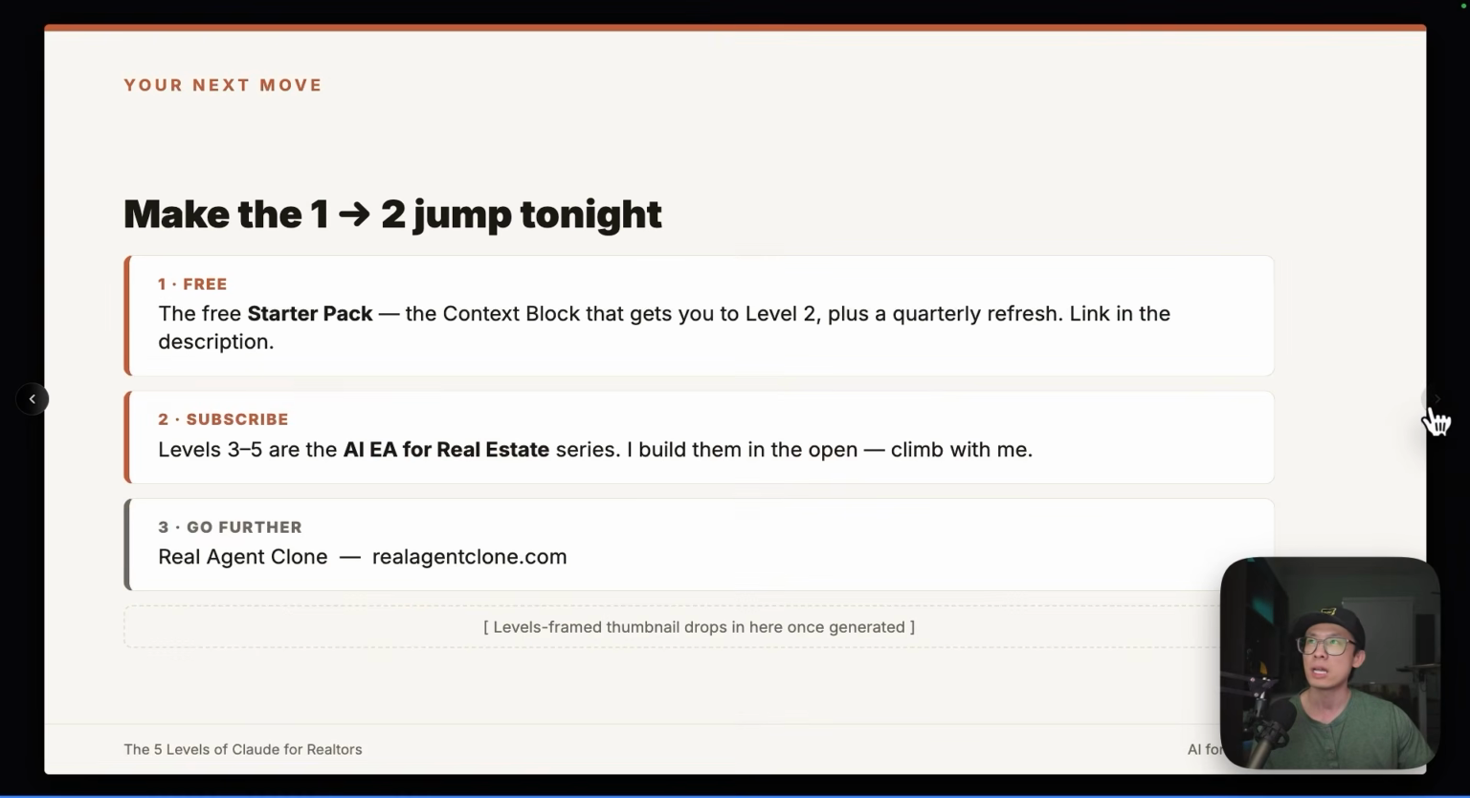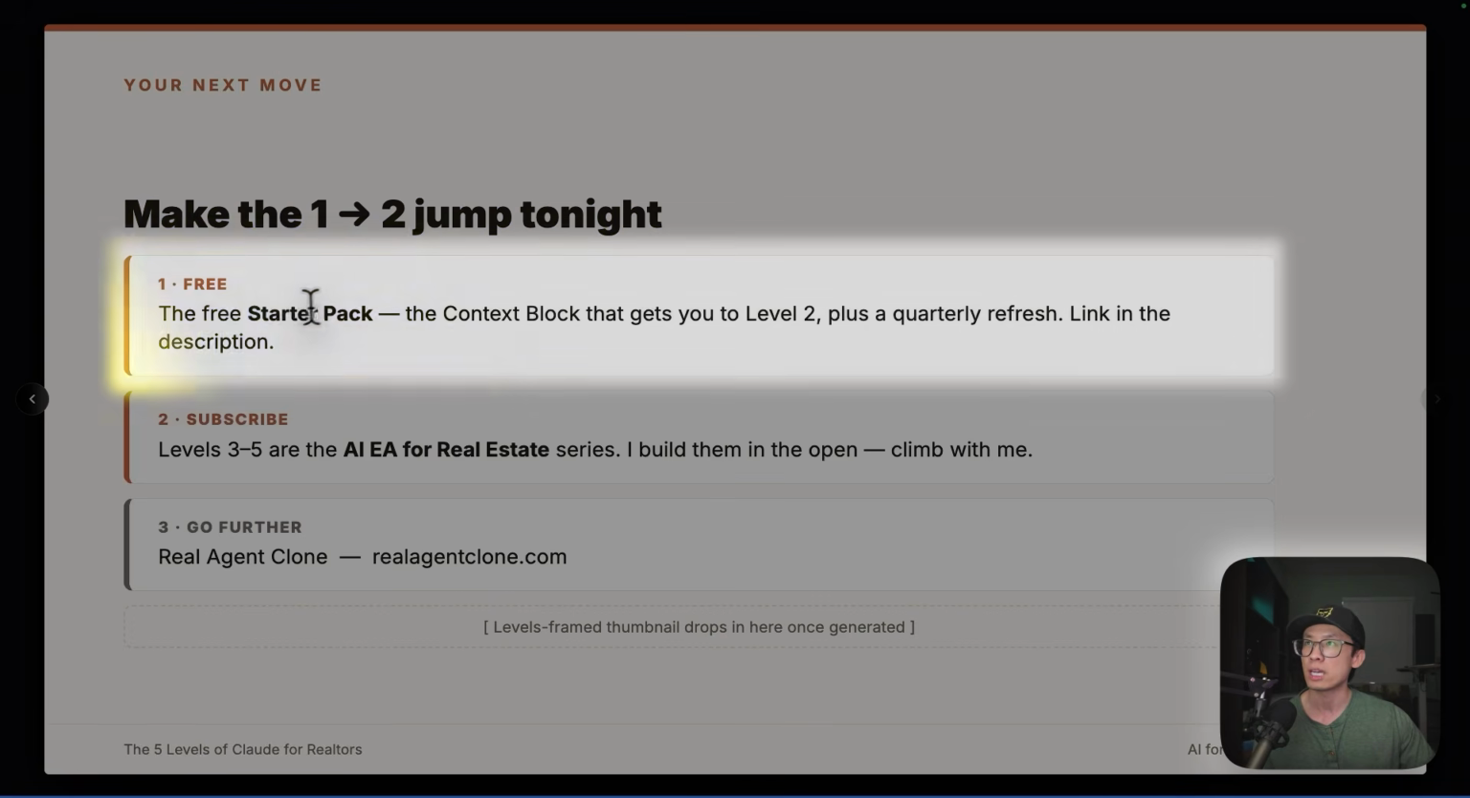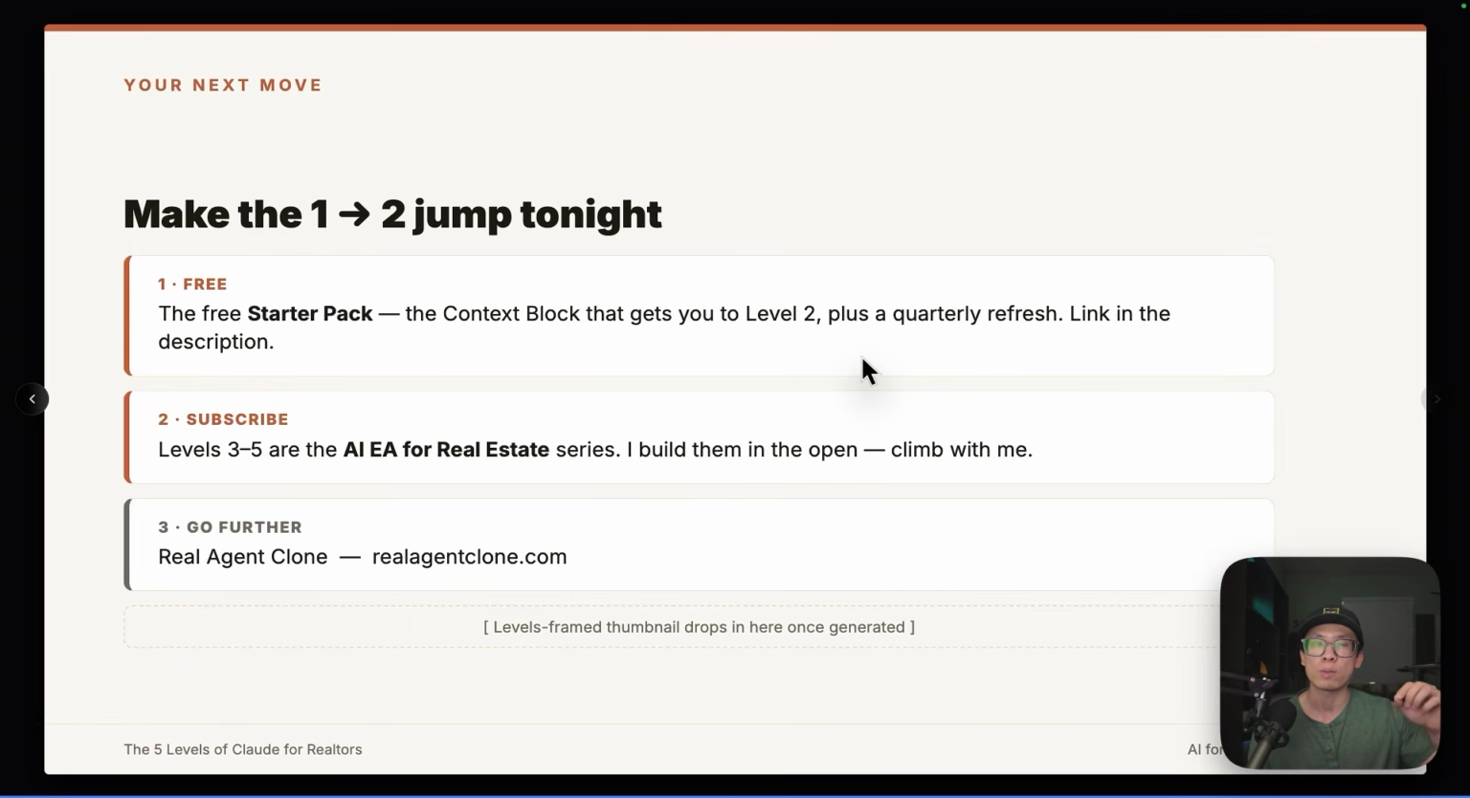And now, as promised, let's go over how we can make the jump from level 1 to level 2 tonight. It's a simple prompt that you can use. It's in our starter pack. It's called the context block prompt. Basically, you just enter this prompt into Claude, and Claude is going to ask you a couple of questions to get you to the next level.